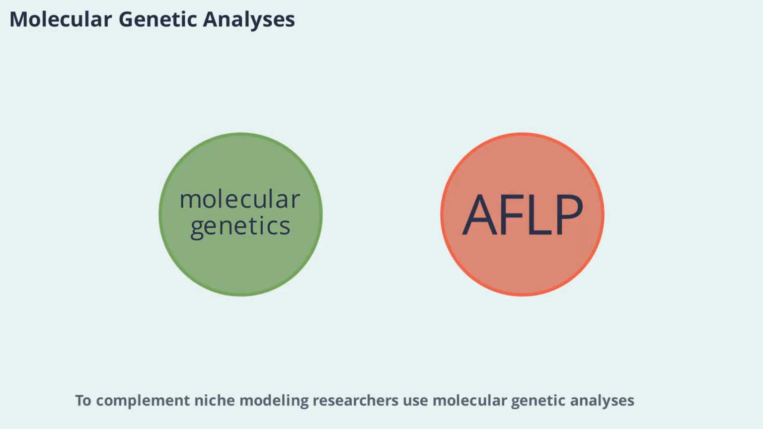To complement niche modeling, researchers use molecular genetic analyses. Techniques like AFLP, NeighborNet, and Bayesian clustering help identify genetic differences among populations. These methods provide a deeper understanding of evolutionary relationships and can reveal hidden diversity within species complexes.